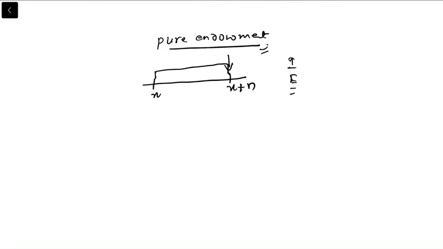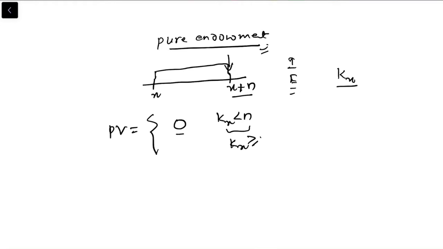Now the present value is, when Kx is less than n, we can say this is 0. If you remember the meaning of Kx, this is the exact number of integer years a person will survive after age x. Here Kx is less than n, so it should be 0, because the person has to survive until x plus n. Now when Kx is greater than or equal to n, the person will get the benefit and it will be discounted back by the discounting factor v to the power n.